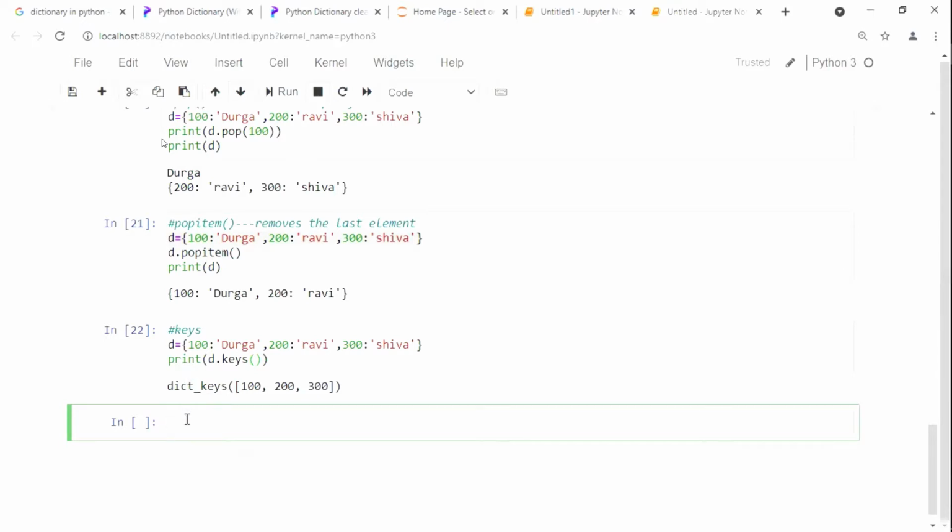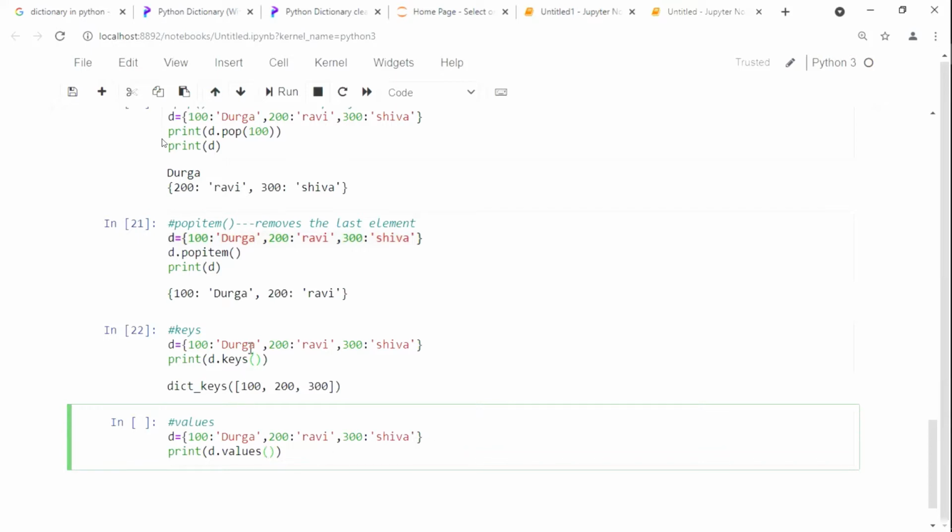If you want to know the values, same thing. Values. Now see here, same dictionary I took, printed here. Now I am going to print the values. Print of d dot values, bracket open then close.